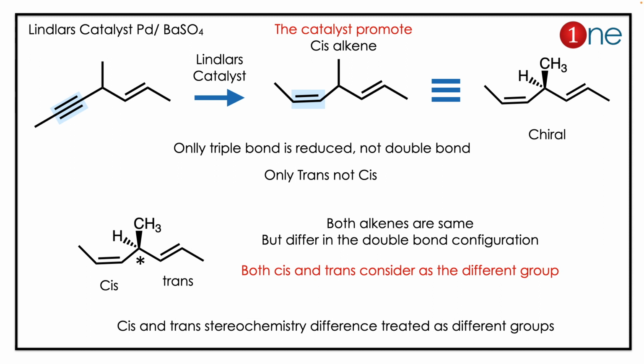If you write with stereochemistry, it's a chiral compound. You might wonder both double bonds are the same. In what way will it be different? It will differ in the stereochemistry, cis and trans. Both should be considered as individual and different groups. So four different attachments on the same carbon should be treated as a chiral carbon. So our answer is chiral.